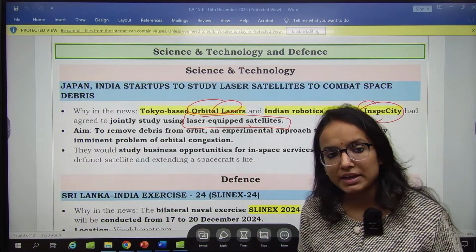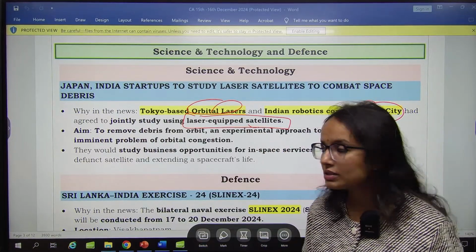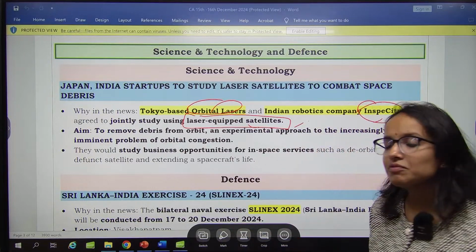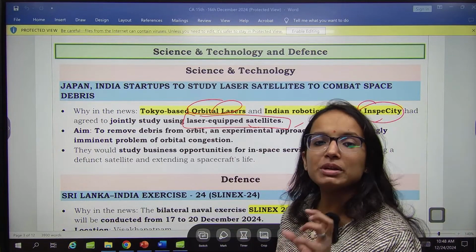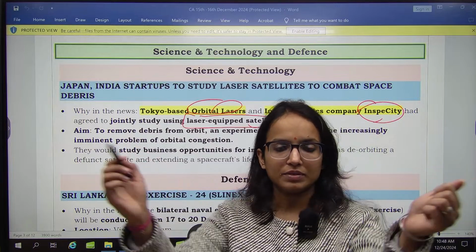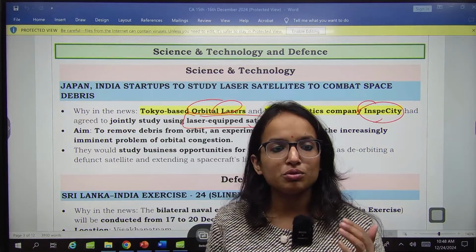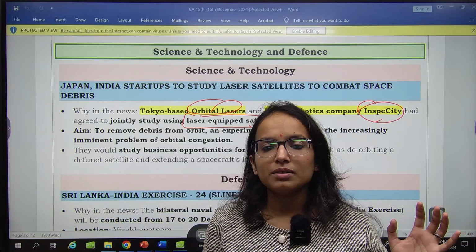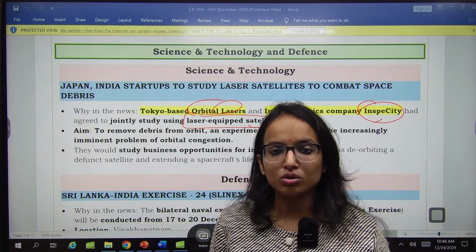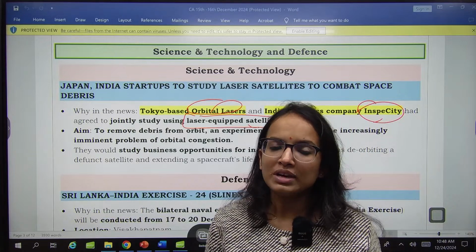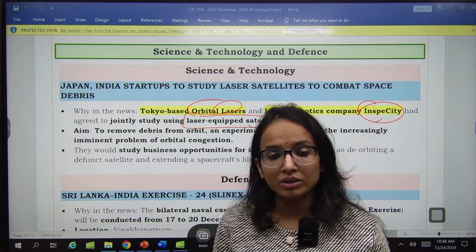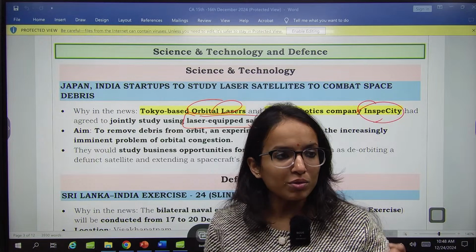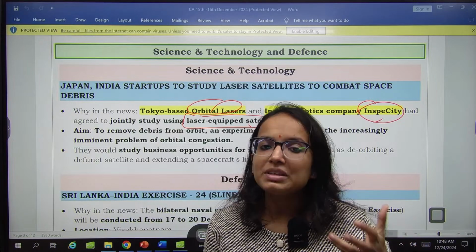What will be the implication? Why are they trying to do this? Laser-equipped satellites will be used to remove debris from the orbital space. See, what happens is you send the satellites to the orbit, their time gets over, right? But they remain as debris, hai na? So the debris is not only on the earth, it is also in the space. So we want to remove this debris from the space,